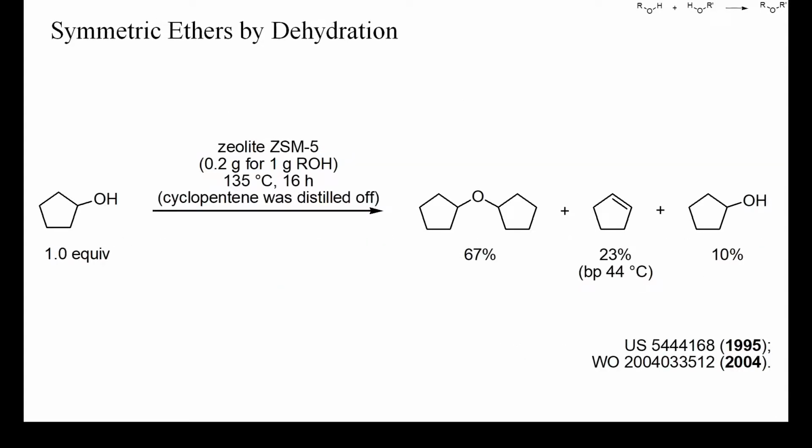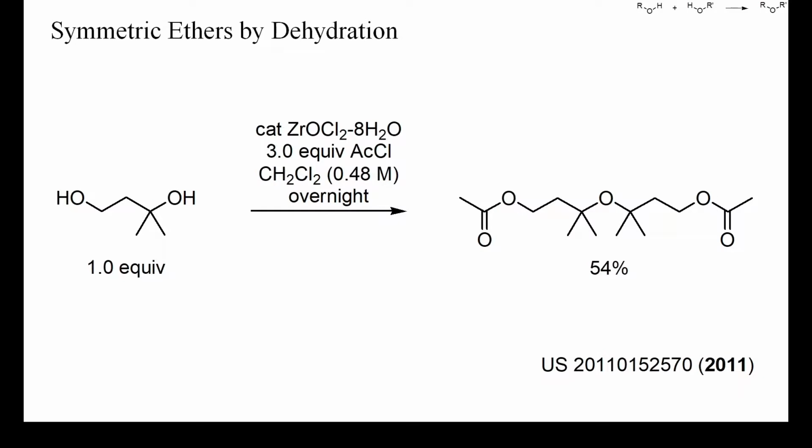Secondary alcohols yield carbocations and alkenes more readily, but under optimized conditions, symmetric ethers can be prepared by acid-catalyzed dehydration of secondary alcohols, as in this example. Here, the main problem was the low boiling point of cyclopentene. Perhaps better results would have been obtained by conducting the reaction under pressure. Bis-tert-alkyl ethers are difficult to prepare, but a few suitable strategies have been reported.